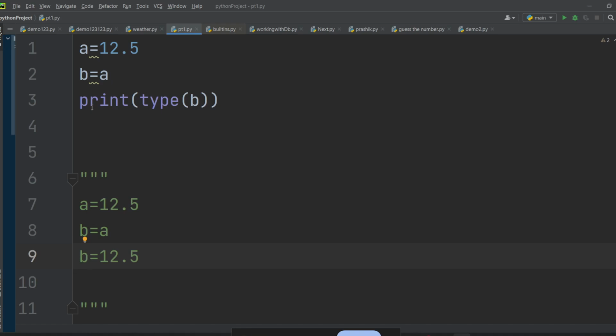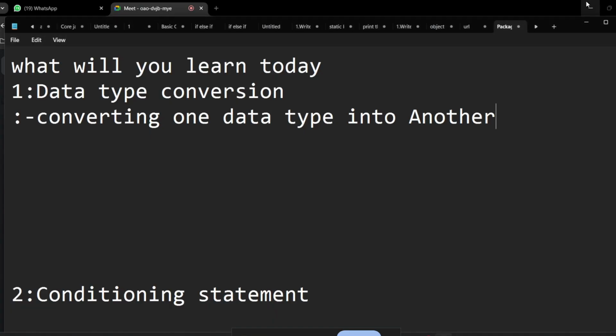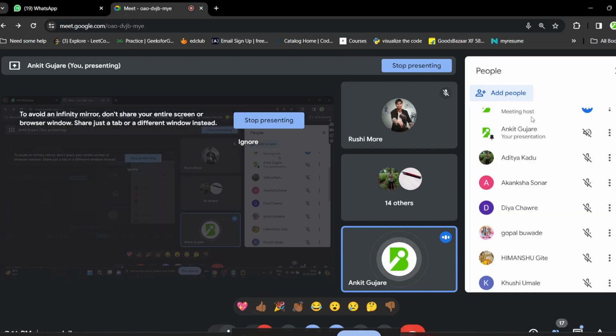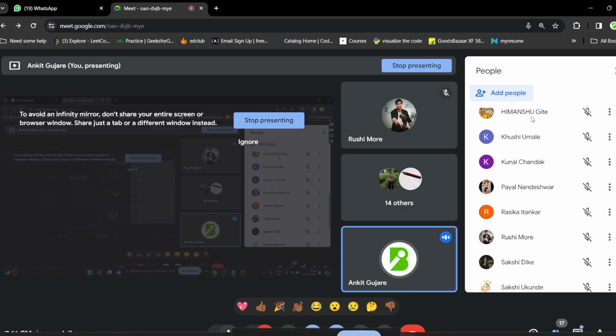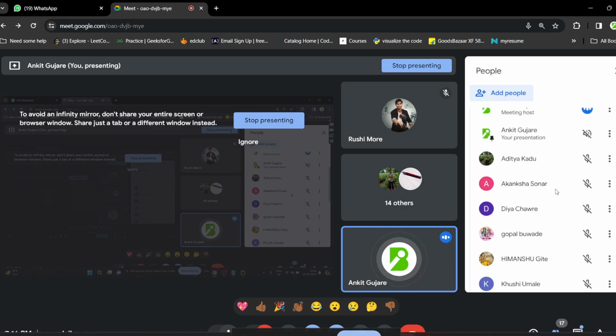What will be the type of b? Everyone, what will be the type of b? Tell me, are you understanding or not? Are you getting confused? Rashika, Sakshi, Rushi, Payal, Kunal, are you getting confused?